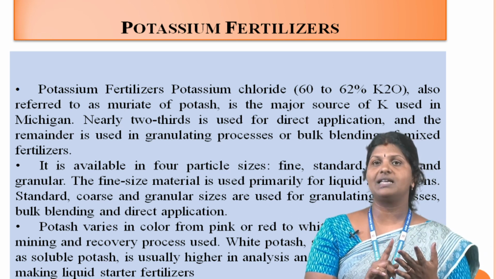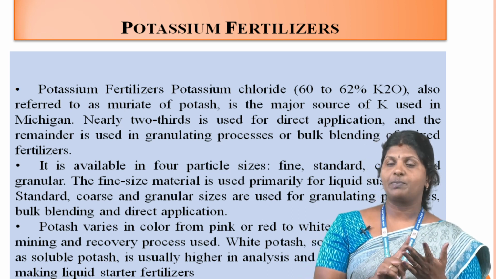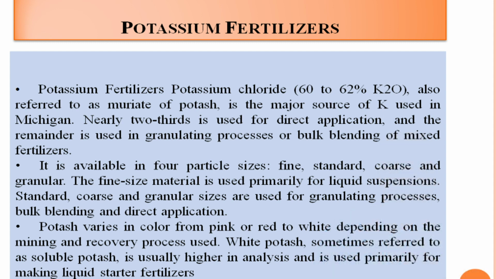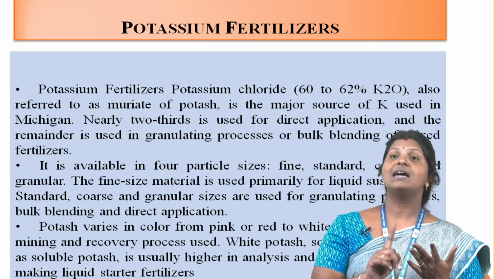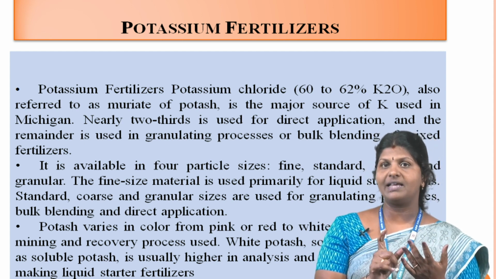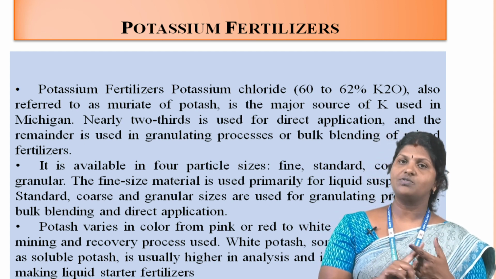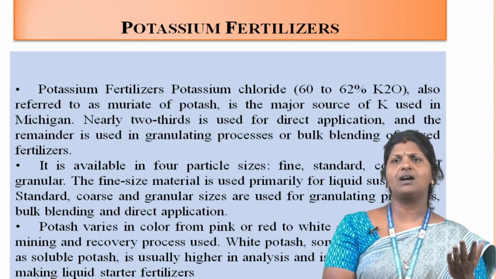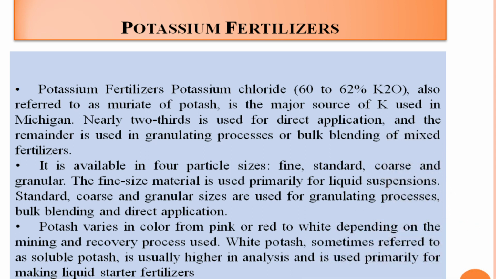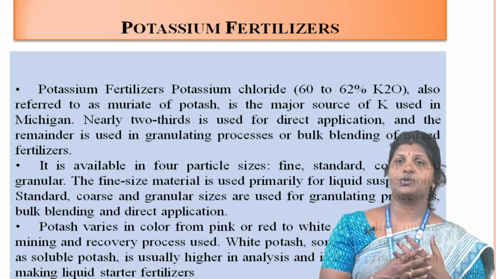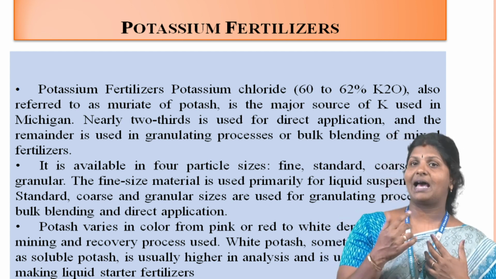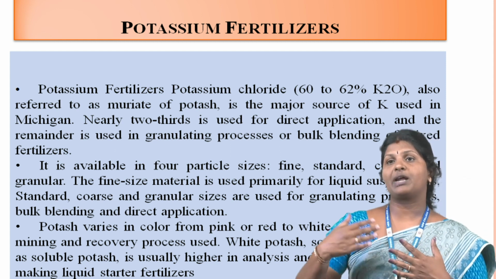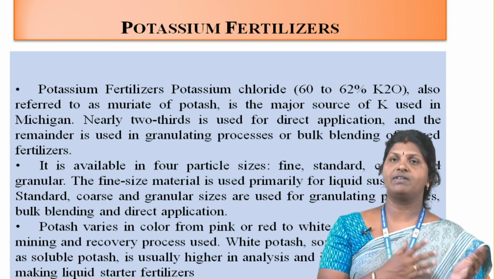The fine size material is used primarily for liquid suspension. Standard, coarse and granular sizes are used for granulating processes, bulk blending or direct application. Potash varies in color from pink or red to white depending on the mining and recovery process used. White potash, sometimes referred to as soluble potash, is usually higher in analysis. It is used primarily for making liquid starter fertilizer.